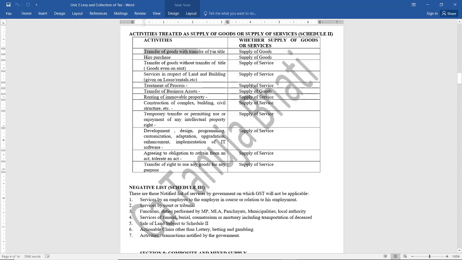Suppose there is a transfer of goods with the transfer of title. So goods are getting transferred along with the title. So it is called supply of goods. Suppose it is a construction of a complex or building or civil structure. Then that is a supply of service. Renting of immovable property is nothing but a supply of service and not supply of goods. Agreeing to the obligation to refrain from an act or tolerate an act is a supply of services. So here there is a short list of activities and it has been defined whether it is a supply of goods or supply of service.